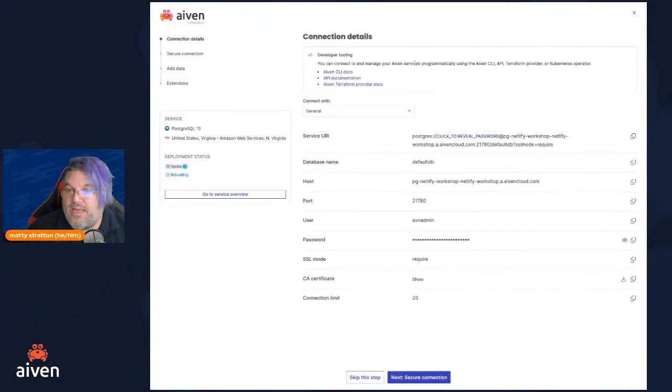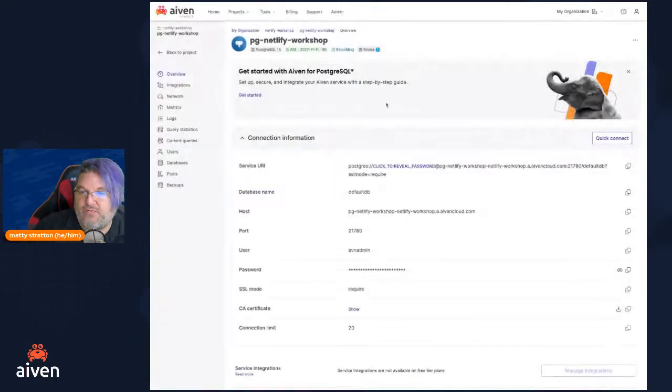So now you'll notice right away, Aiven is telling us all the things we're going to need to know to be able to connect to that. We're going to come back to that in a second. And then we could follow through a wizard that will take us through a bunch of other settings that we're just not worried about for purposes of our workshop right now. So if you're in this step here, just say go to service overview. And if I go back up here, you see it says PG Netlify Workshop. Netlify Workshop was the project I created, right?